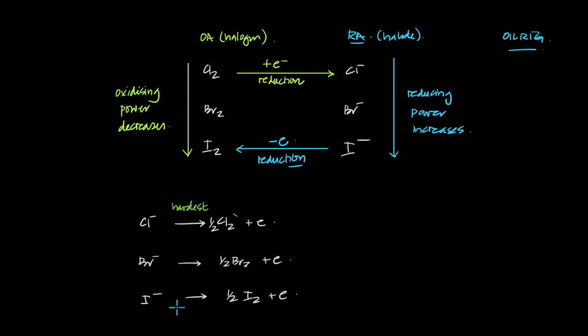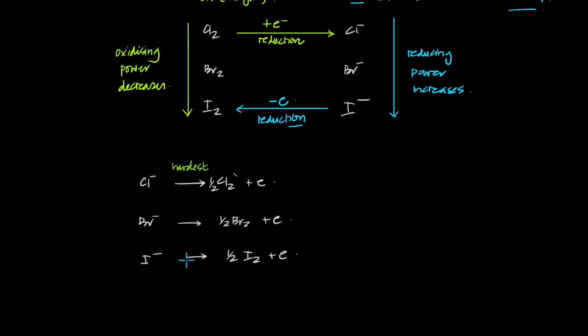Iodide to iodine is the easiest. And that makes iodide the strongest reducing agent. And all of these are oxidation. So chloride oxidation is the hardest, while iodide oxidation is the easiest oxidation. And that's what you've got to remember.